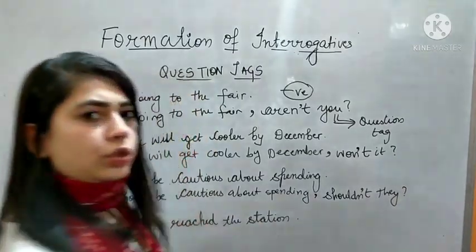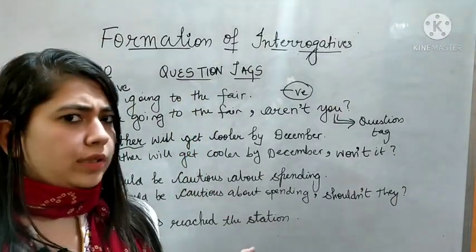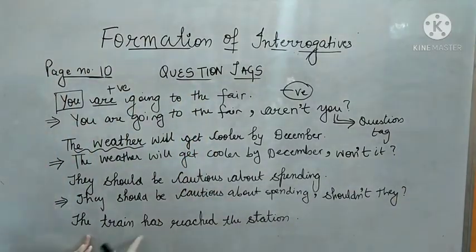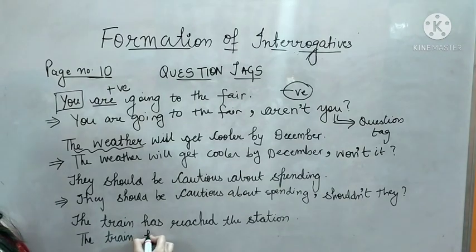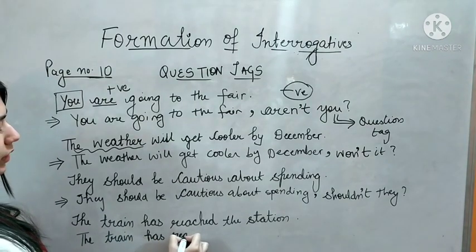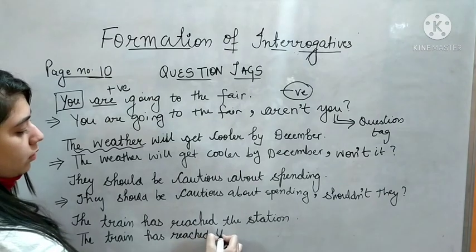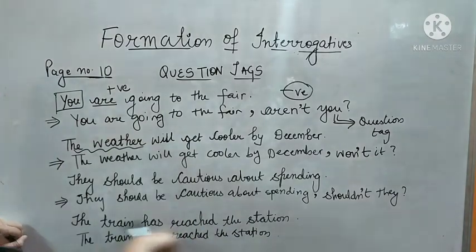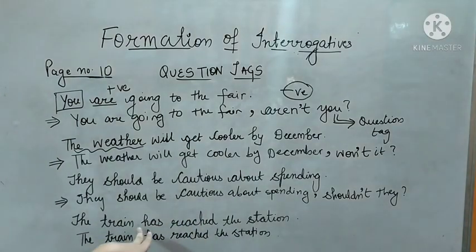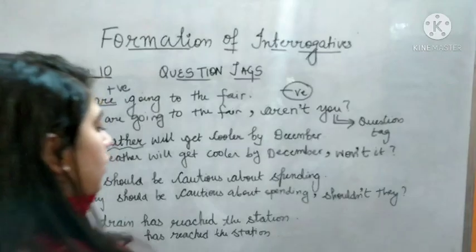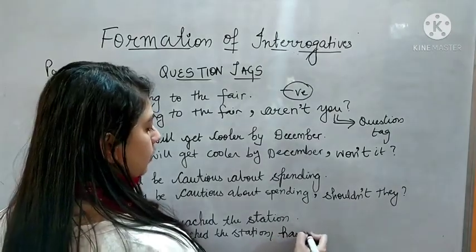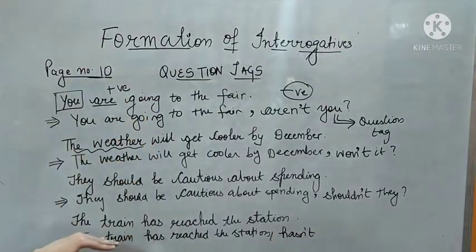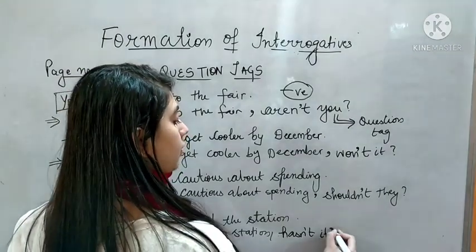So they should be cautious about spending, shouldn't they? The train has reached the station. Same, the train has reached the station. So again, the statement is positive. So has plus not, that means hasn't. And again, for train, we will use it.